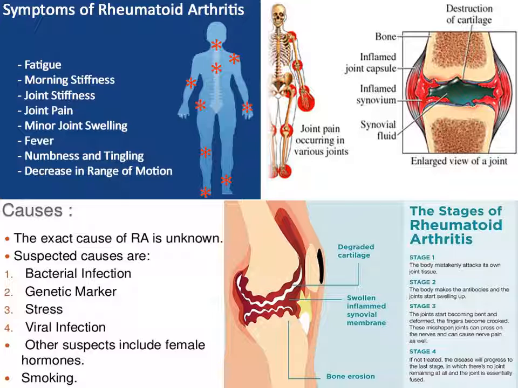Next, the fourth stage: if not treated, the disease will progress to the late stage in which there is no joint remaining at all and the joint is essentially fused. So there is no joint gap, it will get fused completely. No synovial fluid will be there in the joint. Swelling of the joint will be seen.